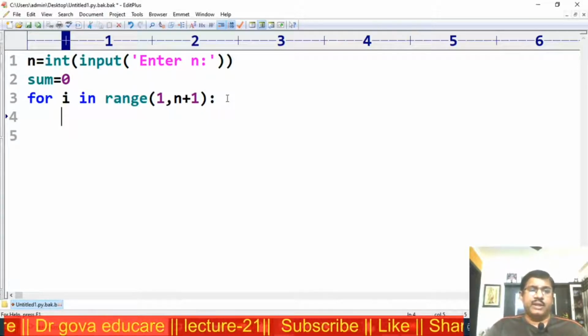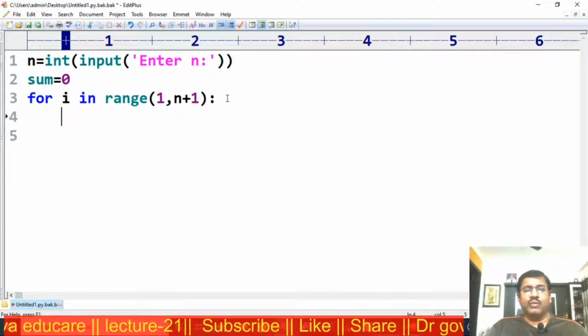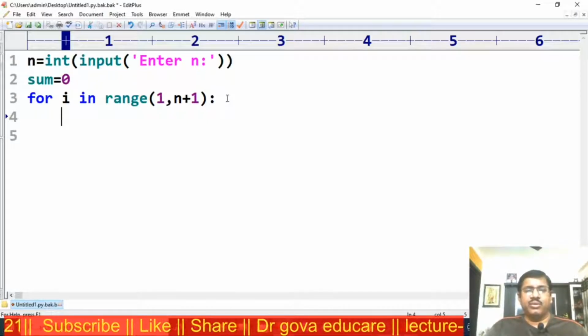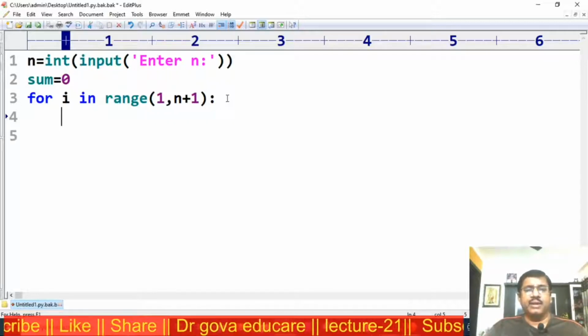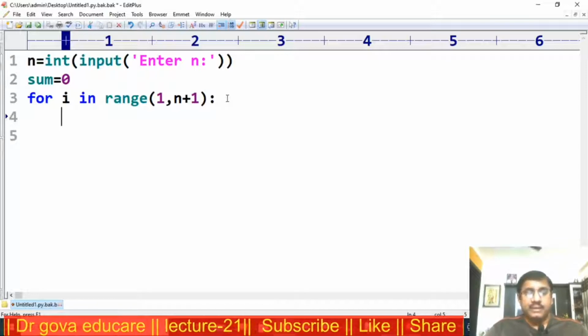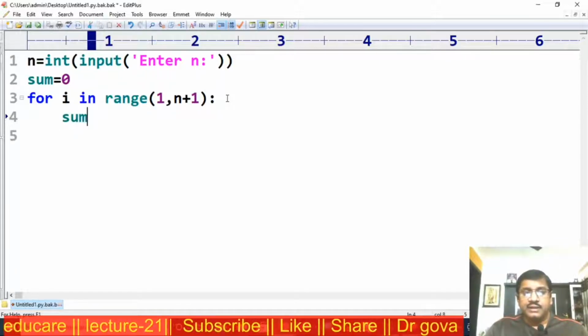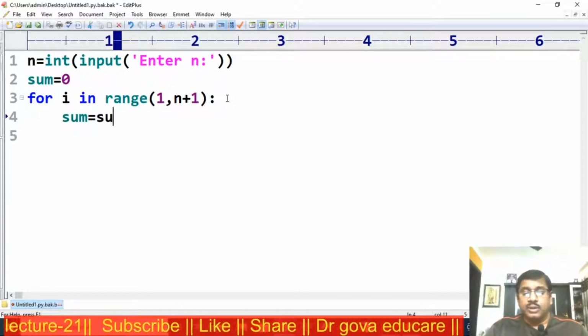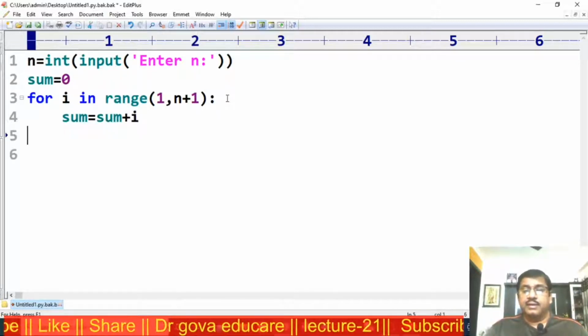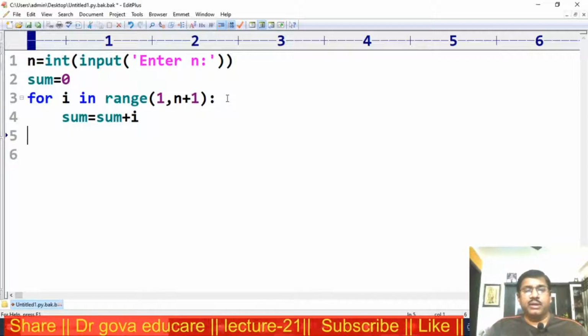Next i takes 2, the value 2 is added to the sum. i takes 3, the value 3 is added to the sum. Repeating, all the natural numbers will be added to the sum. For this, sum is equal to sum plus i. Now in this step, we get all the values.